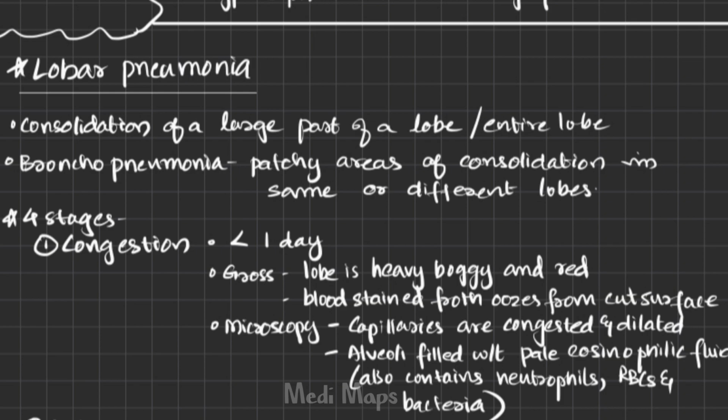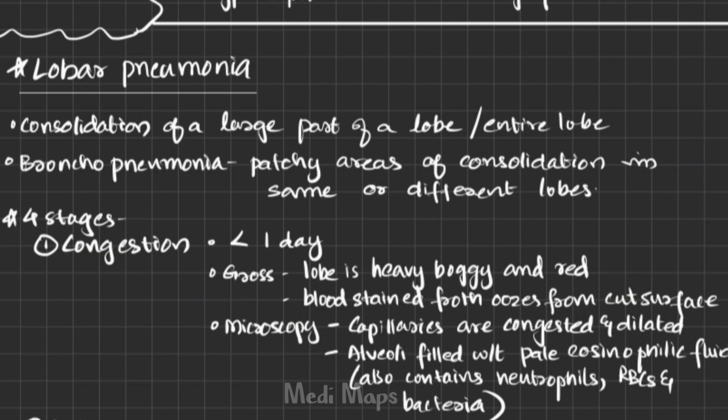This inflammation is morphologically classified into four stages. You can memorize it as CRGR. This CRGR stands for the four stages: congestion, red hepatization, gray hepatization, and resolution.